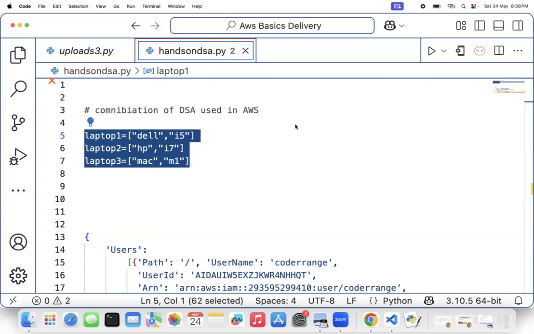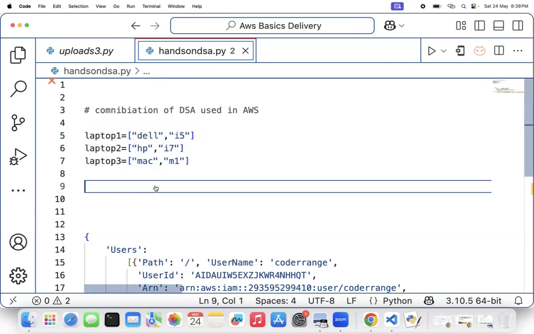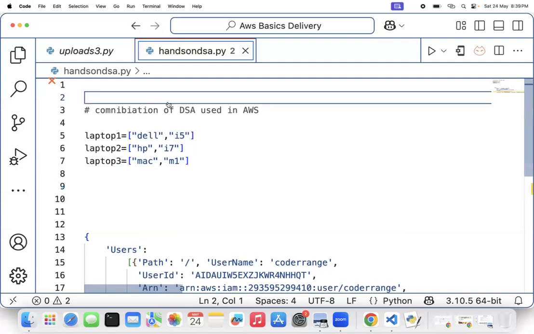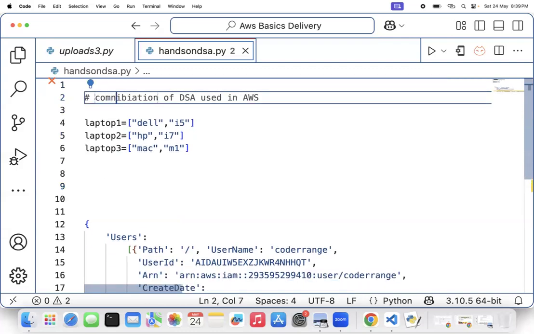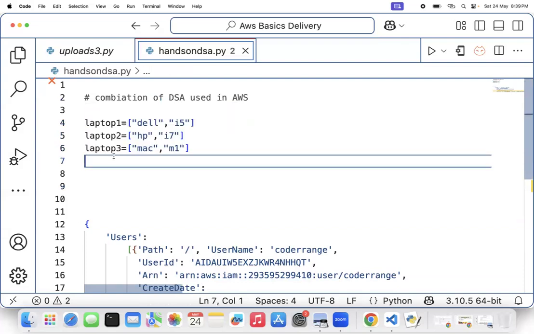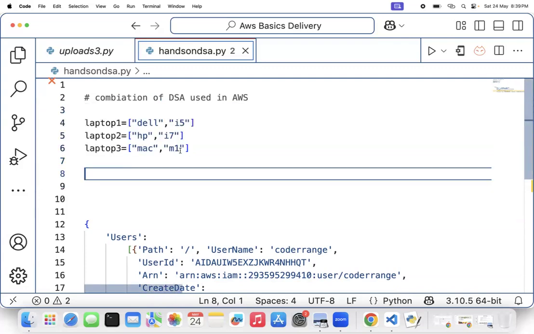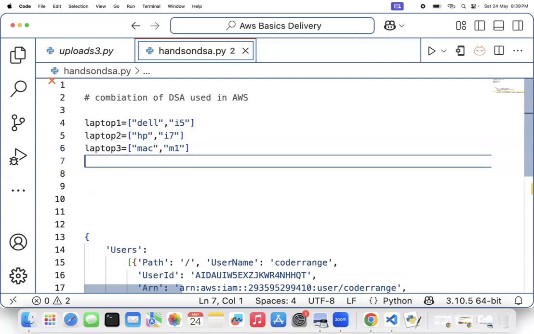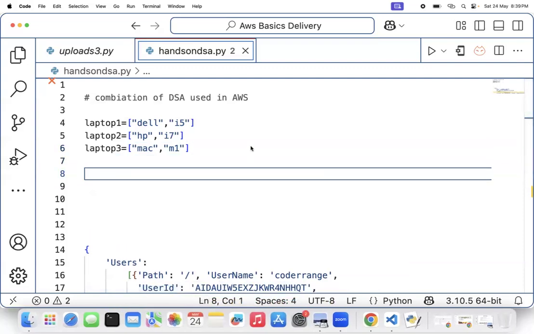I will discuss hashing and how it has been used. I'm going to demonstrate everything. Be laser focused. Next, we're going to demonstrate how everything in AWS uses DSA. Before that, tell me one thing, smiling coders: I've created three laptop objects, laptop one, laptop two, laptop three. If I have three data structure objects and I want to combine them into one data structure object, how can I do this? Can anyone in the audience guide me or give input here?